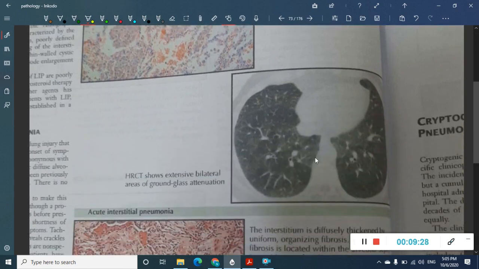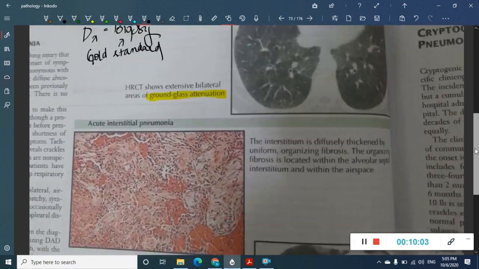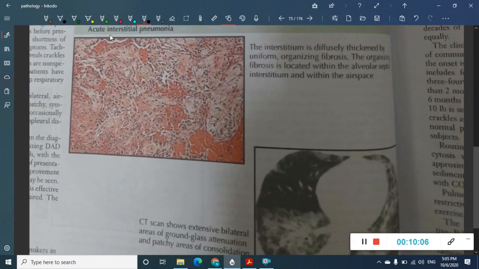In all these interstitial lung diseases, you will see ground glass attenuation. Then how are you going to diagnose it? The main investigation for differentiating all these is not HRCT, I'm sorry, it is biopsy. Lung biopsy is the main investigation of choice. Actually, you can say it's the gold standard, because lung biopsy can differentiate different types of interstitial lung diseases.